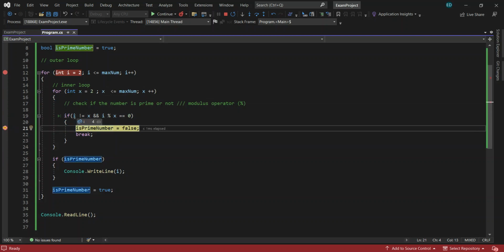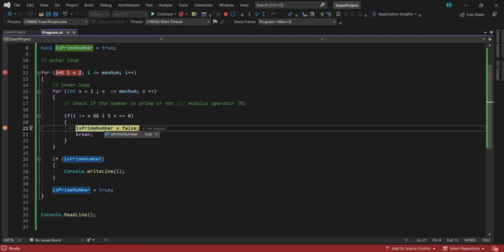The i is 4. So i modulus of 2, 4 modulus of 2, equals 0, right? So it's not a prime number because it's divisible by 2, 4, and 2.